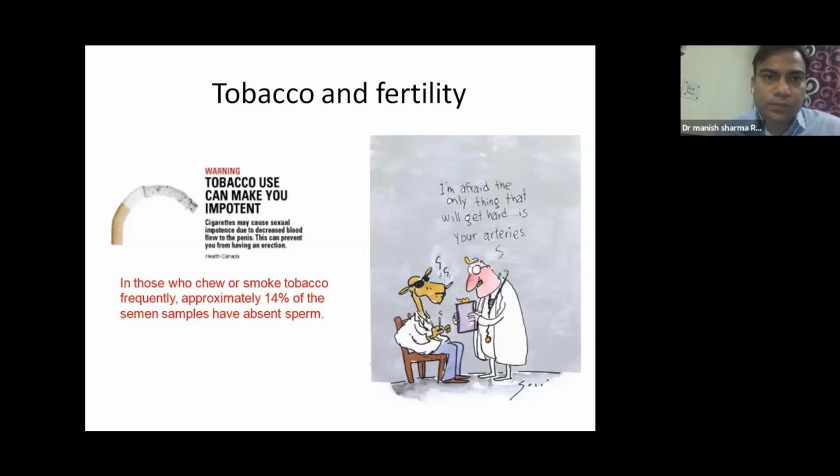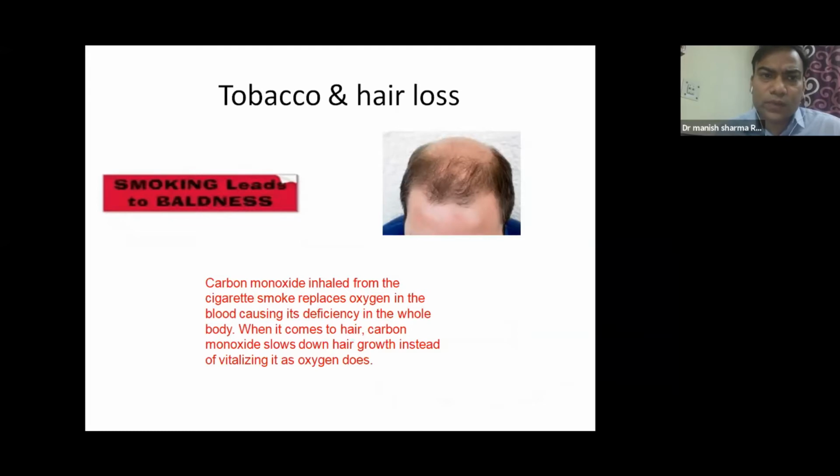It causes hair loss as well. It might be a surprise to you, but yes, it causes hair loss. Carbon monoxide, which is inhaled from the cigarette, replaces oxygen, which causes a deficiency of oxygen in the whole body. And when it comes to hair, carbon monoxide slows down hair growth instead of vitalizing it, as oxygen does.